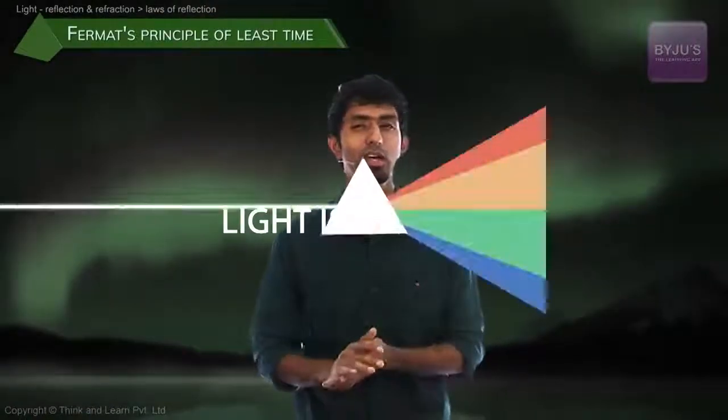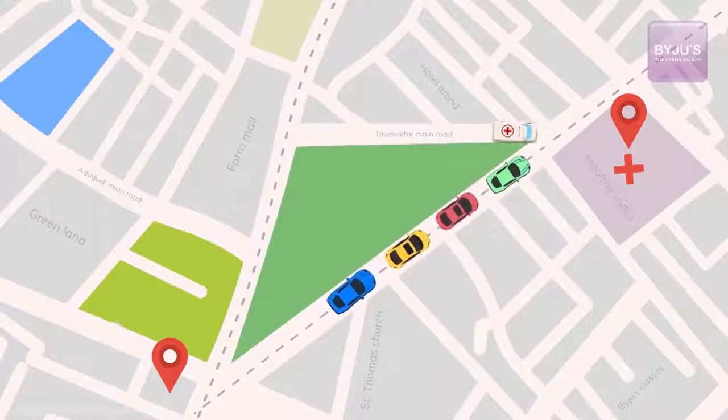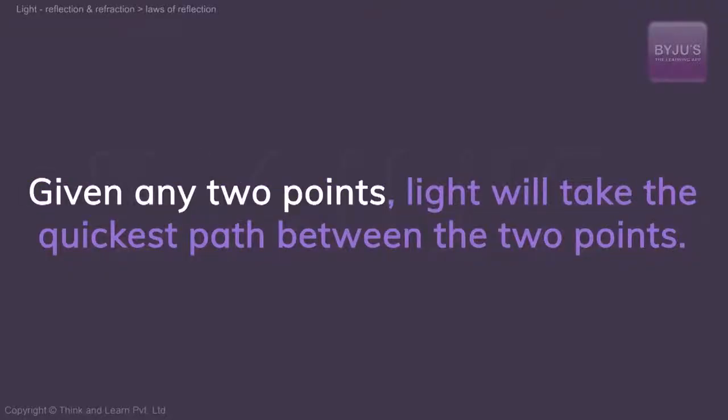What do I mean by that? Given 2 points, light somehow chooses to take the quickest path between them. And make it very clear, I'm not saying shortest path. I'm saying quickest path. And we all know sometimes the shortest path is not the quickest path. Anybody who lives in a city knows this, right? The shortest path between 2 points is a road, which takes you very cleanly towards it. But if there's too much traffic on it, you might take a much longer path but reach a lot quicker. Given any 2 points, light will take the quickest path between the two of them.